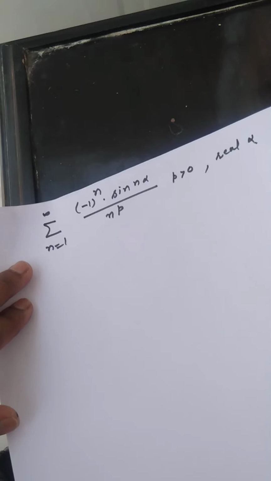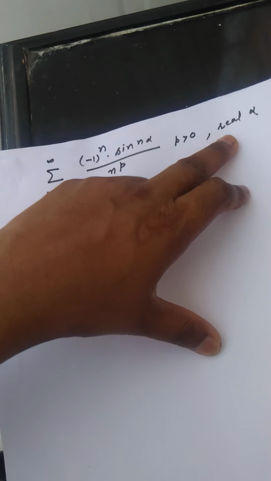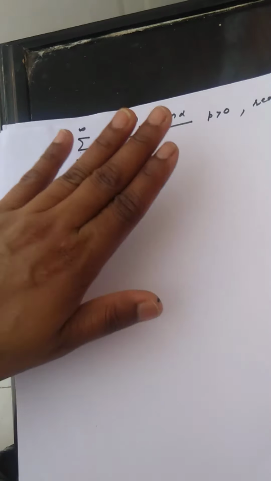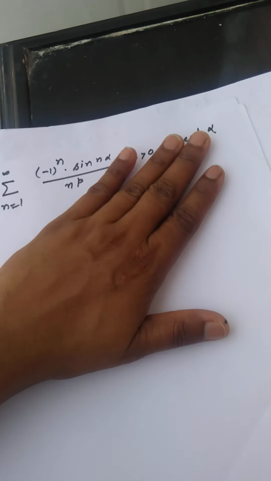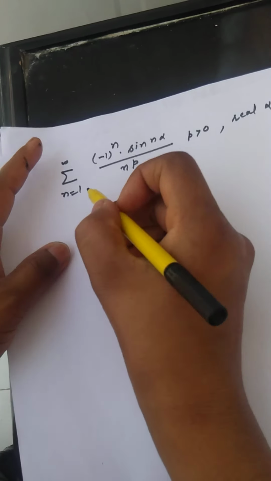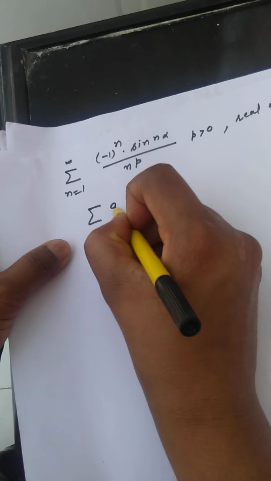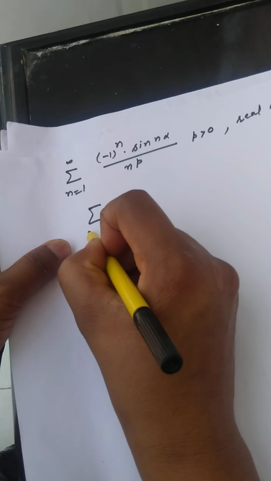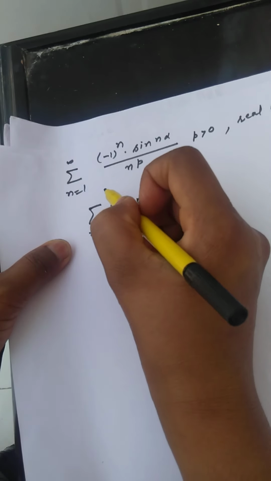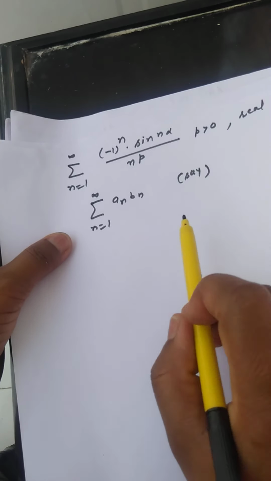(-1)^n sin(n alpha) upon n raised to the power p, where p is a positive real number, for all real numbers alpha. You have to check the convergence of this series. Okay, p is fixed and you have to check the convergence for all fixed real numbers alpha. So let us first decompose this series into two parts, summation a_n b_n, n varies from 1 to infinity, say. Okay, now what we have to choose?